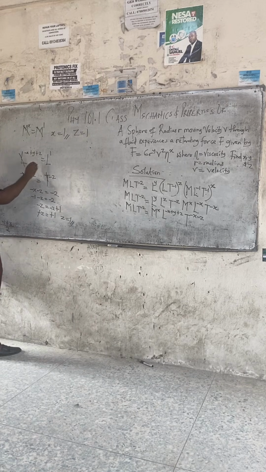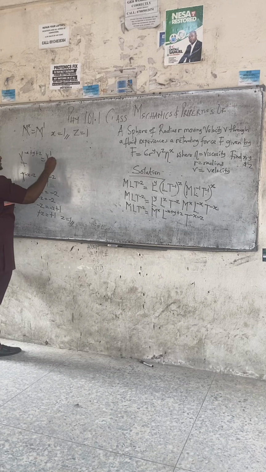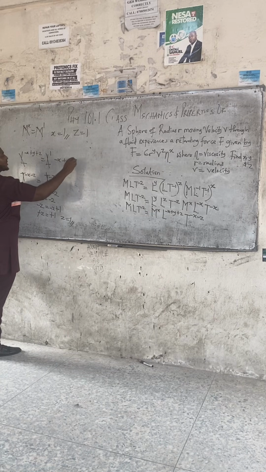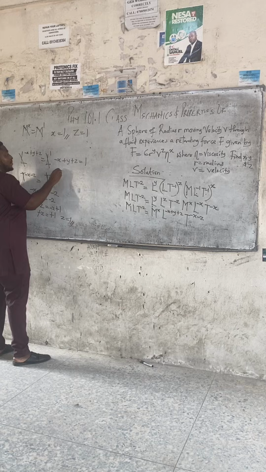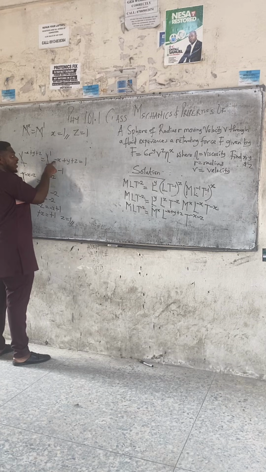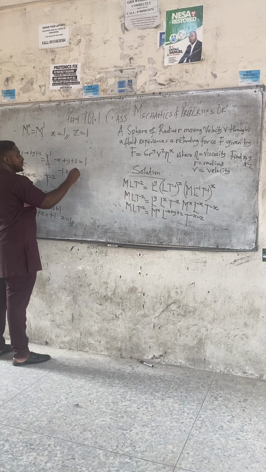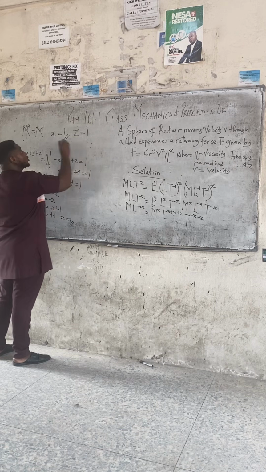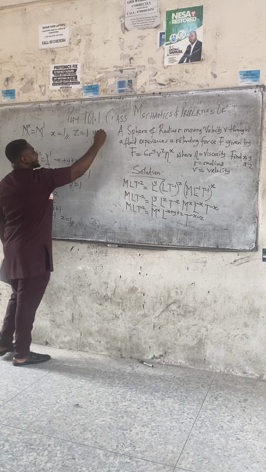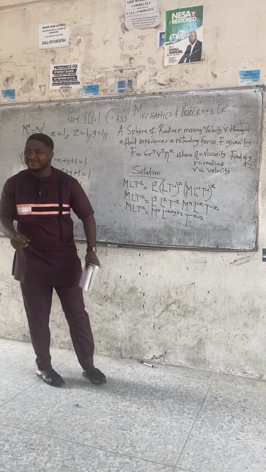Let's now come and solve this. L cancels L. So minus X plus Y plus Z equals to 1, right? If these two have cancelled, their power equals to each other, right? What's X? 1. Replace X with 1, right? So instead of minus X, minus 1 plus Y, but with Z equals to 1. Minus 1 plus Y plus 1 equals to 1. Cancel each other so that Y equals to. So X is 1, Z is 1, Y is. And you have solved this question in the exam.